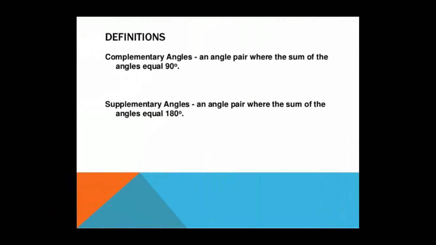Next, complementary angles. An angle pair where the sum of the angles equals 90 degrees. If the sum of two angles is 90 degrees, we can call them complementary angles. In the same way, if the sum of the angles is 180 degrees, we can call them supplementary angles. That is why we use the word supplementary angle. Co-interior angles are supplementary because their sum is 180 degrees.